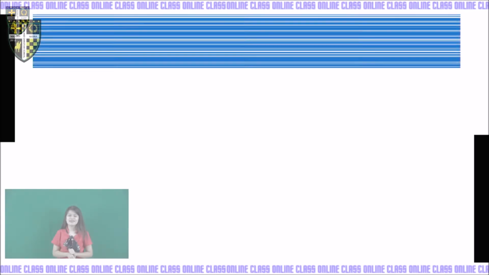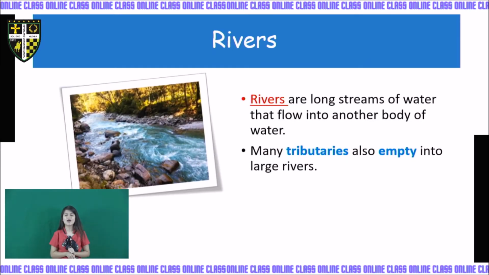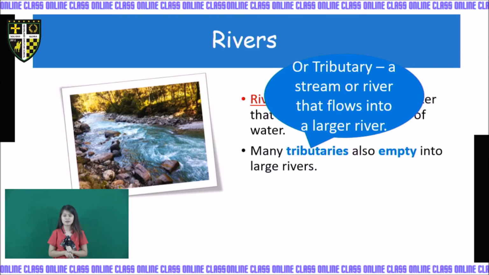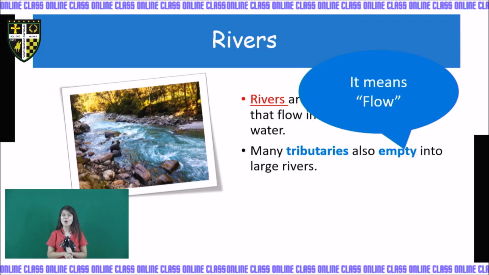Next, we have the rivers, right? Rivers are long streams of water. They flow into another body of water, like oceans or seas. Many tributaries also empty into large rivers. When we say tributary, it means a stream or river that flows into a larger river. And here in our story, empty means flow.